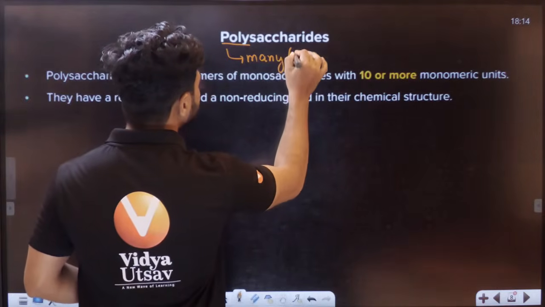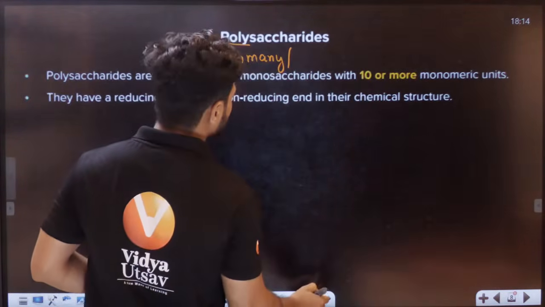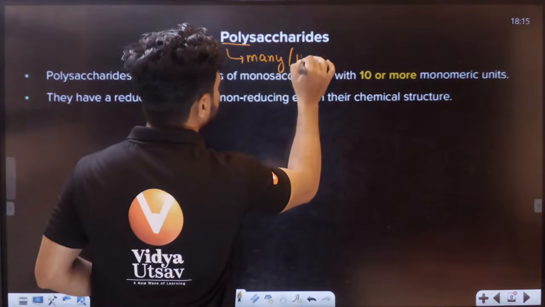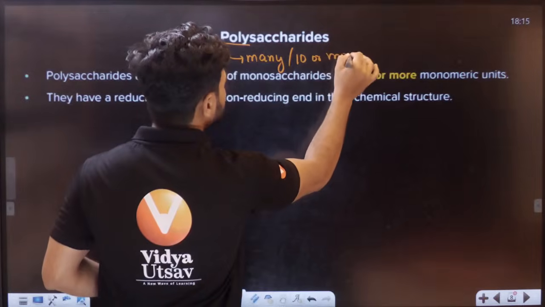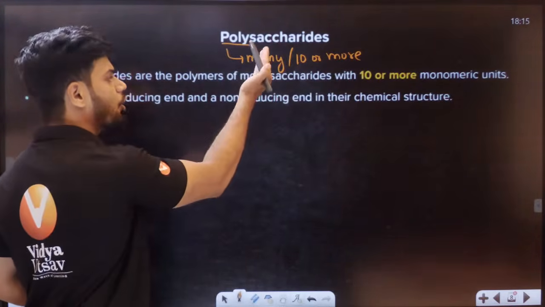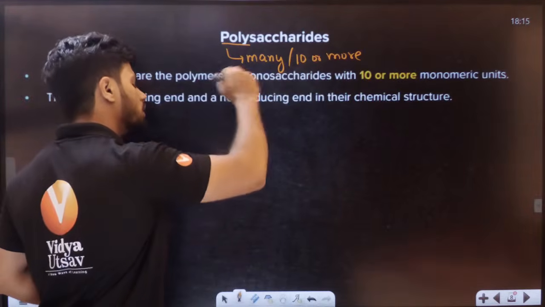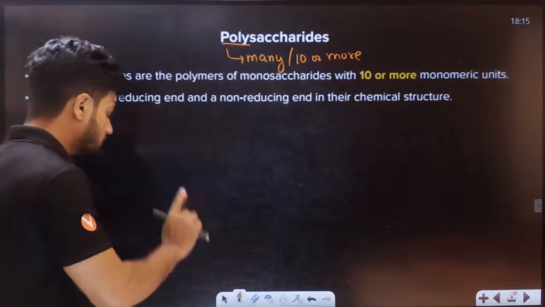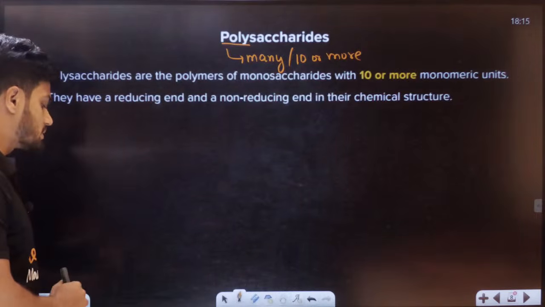Technically speaking, it is 10 or more, because anything below 10 is oligosaccharide. So 10 or more monomeric units becomes a polysaccharide.